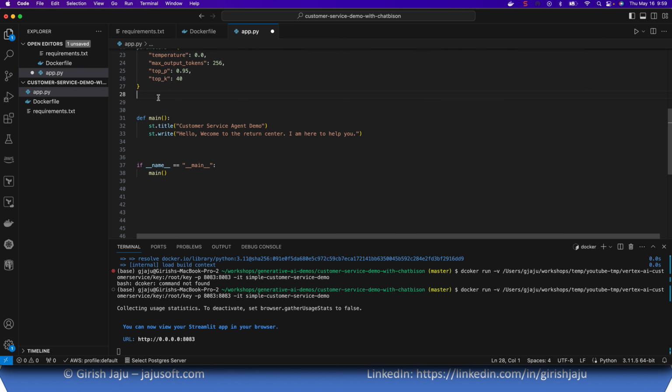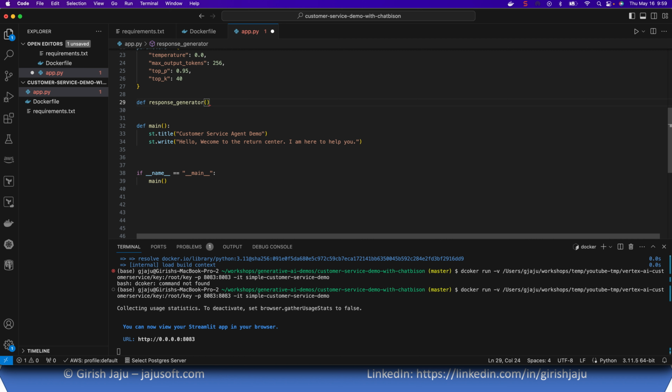So I will also define a couple of other methods. First, response generator, for example, and this will take whatever prompt the user enters. We will also take these parameters and messages, for example.